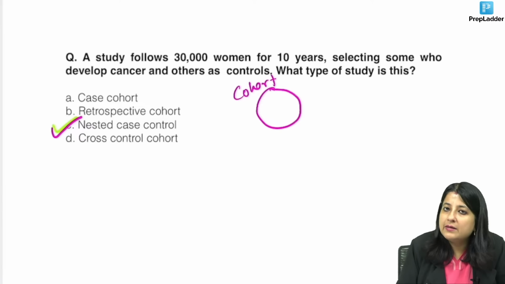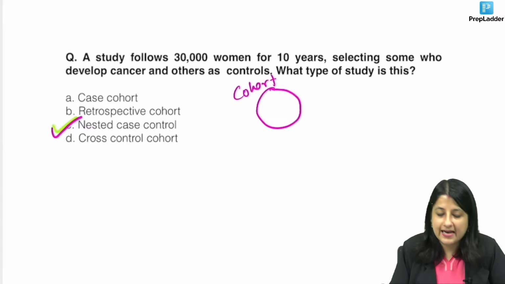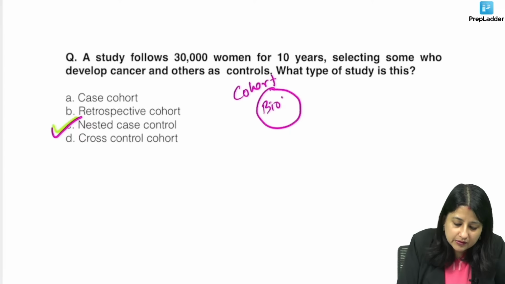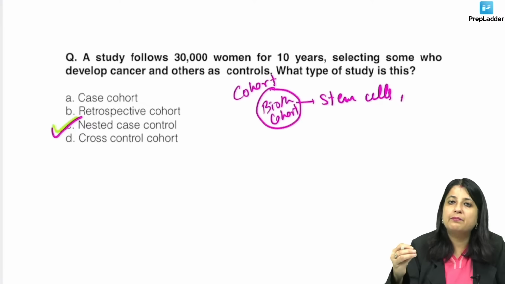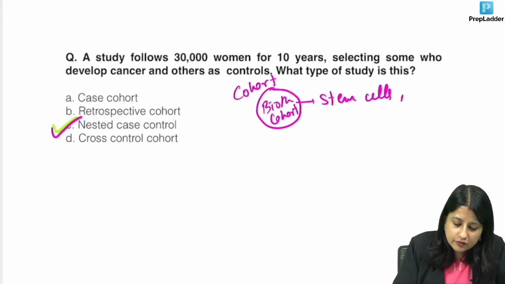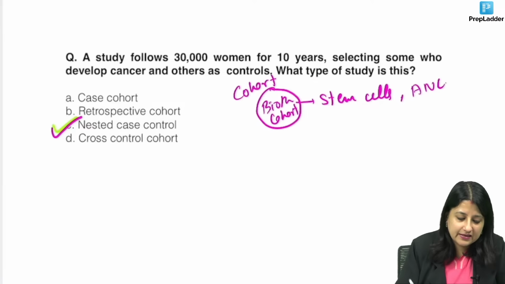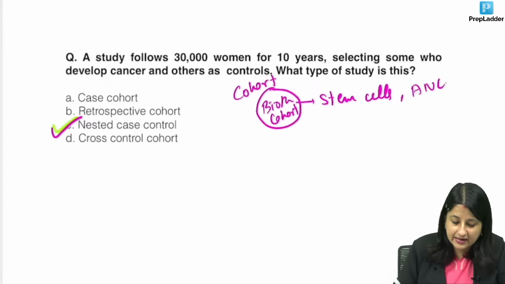Now imagine all the babies who are born today in one of the hospitals in Delhi. So they form a birth cohort. So now I will take up a birth cohort. What am I going to do? I am going to preserve their stem cells. I am going to preserve their blood parameters, hemoglobin, urine, whatever. So I'm going to do some ANC investigations and preserve everything. I'm not doing any assessment right now.